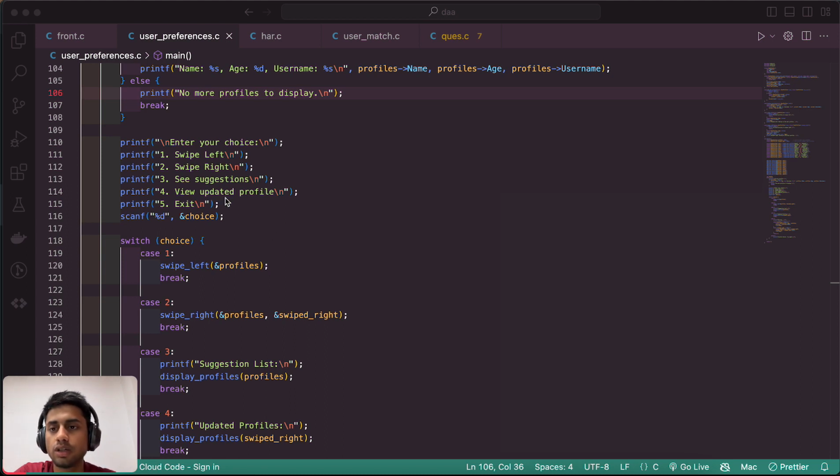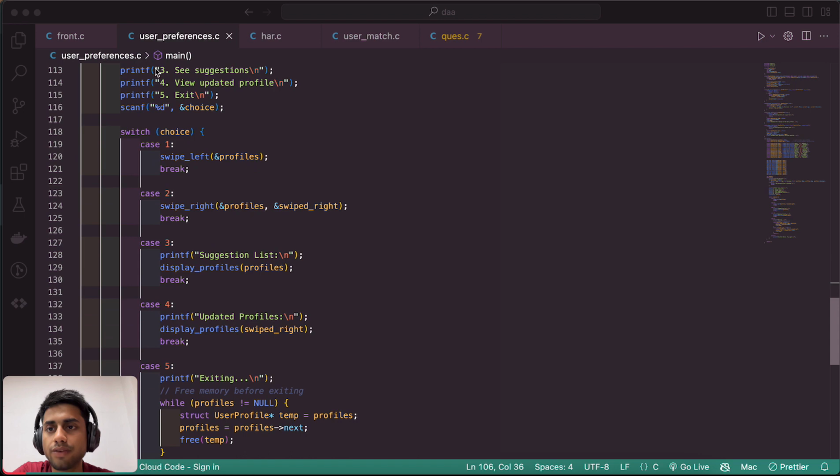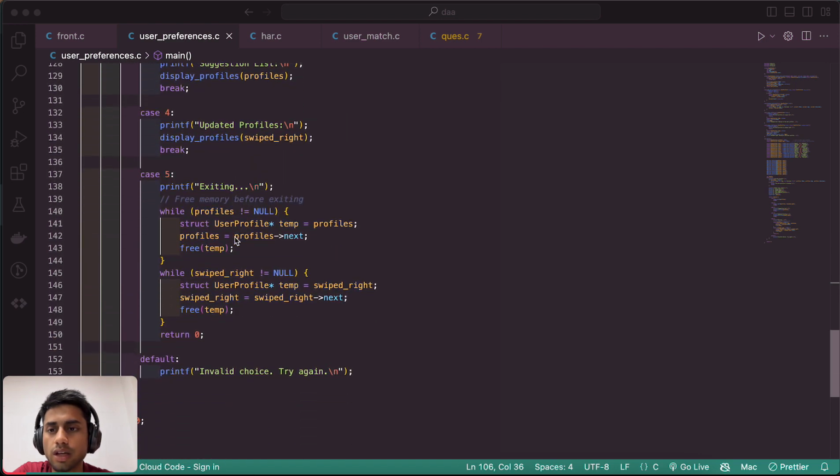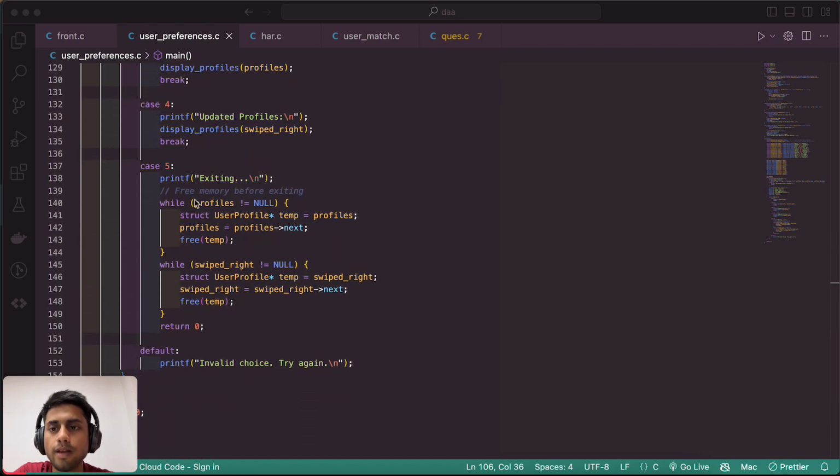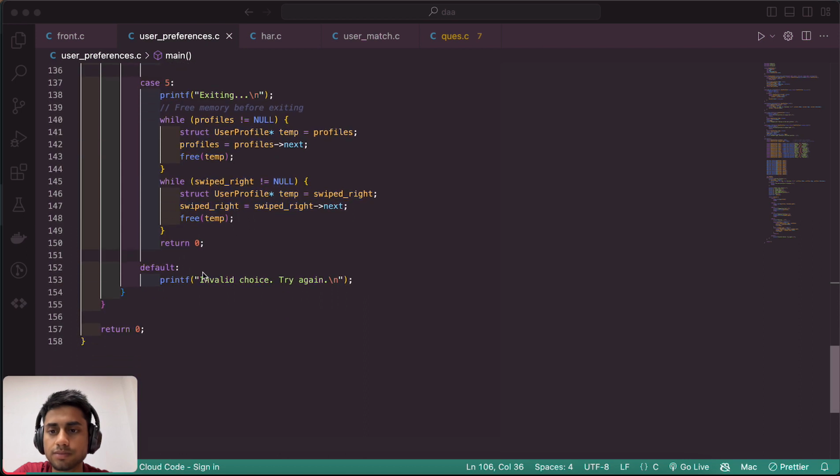The fourth one shows how many right swipes you have done till now, in the updated profile. The fifth one is exit, just a normal exit that frees memory. If you press anything else, it shows invalid choice, try again. And that is our whole code for it.